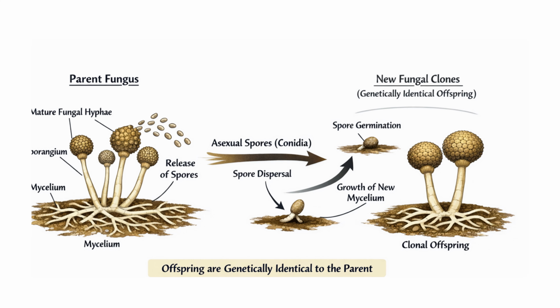Today we are going to learn about reproduction in fungi. First one is vegetative reproduction. Vegetative reproduction is a type of asexual reproduction in which new individuals are formed from the body of a single parent without the formation of gametes, which is sperm and egg. The offspring produced are genetically identical to the parent and are called clones.